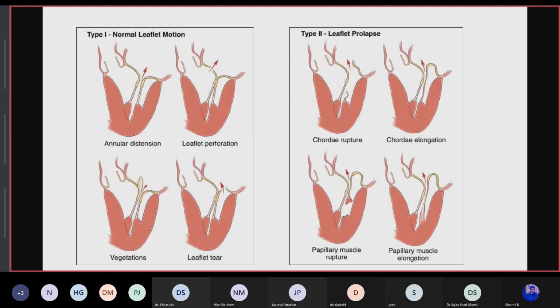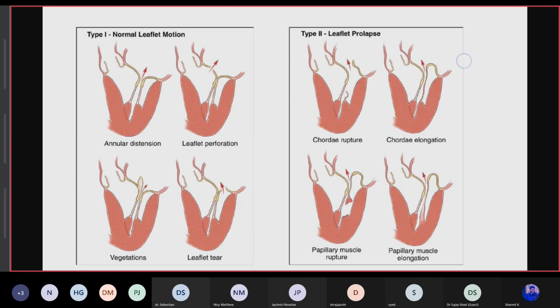The jet runs obliquely towards the opposite wall. The main things we have to diagnose in the pre-op echo are the degree of prolapse, which is the level of upward amplitude, and the extent of prolapse, that means the free margin affected in the leaflet.